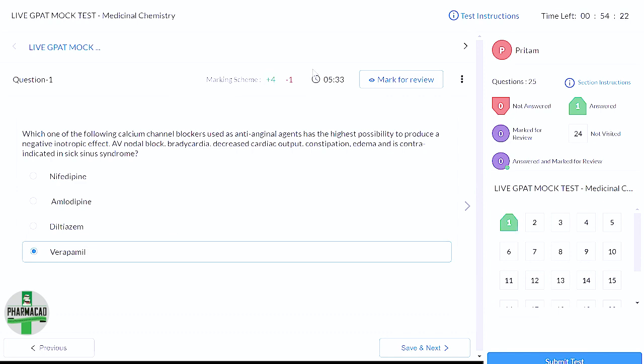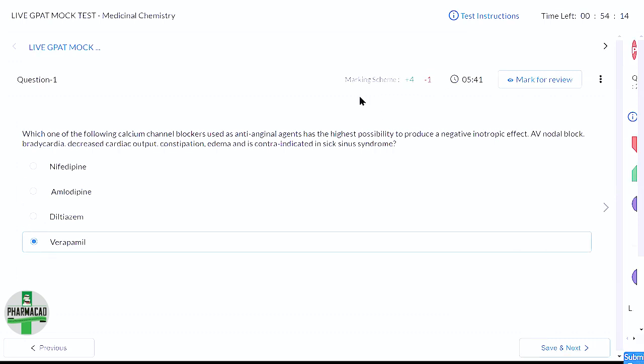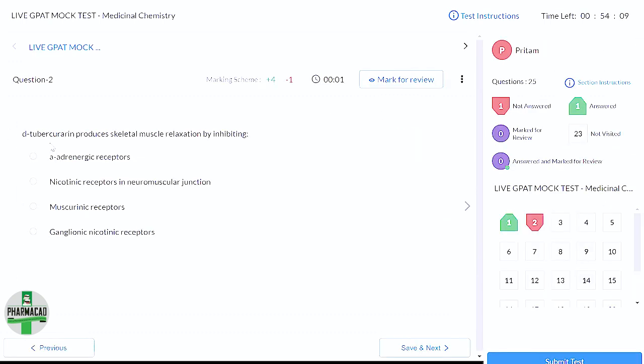Any question? No, ma'am. Keep guessing your answers, please, and quickly, that too. Okay, d-tubocurarine produces skeletal muscle relaxation by inhibiting. Any idea on which type of receptor it acts? Tubocurarine?